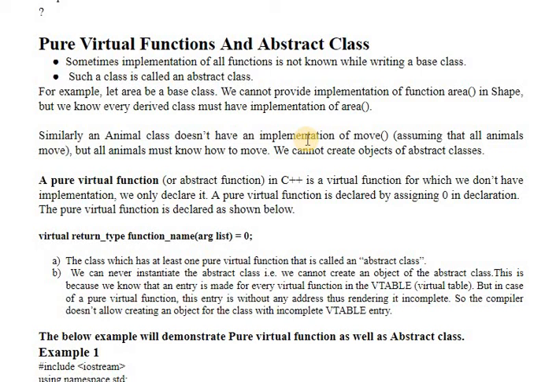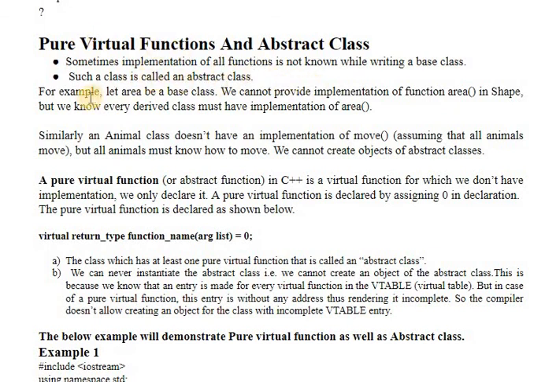Pure virtual functions are different from virtual functions. Pure virtual functions do not have any definition. Whenever we do not know what definition a function should include, such functions are made pure virtual functions. When we are writing our base class definition, we may not know what implementation should be given to the function inside the base class. Such base classes are known as abstract classes, and pure virtual functions are always declared inside abstract classes but not in normal classes. Whatever class has a pure virtual function will automatically become an abstract class.